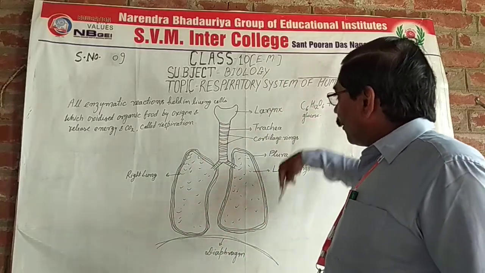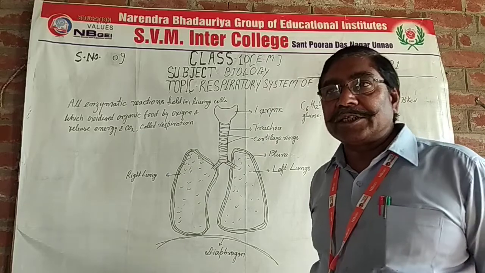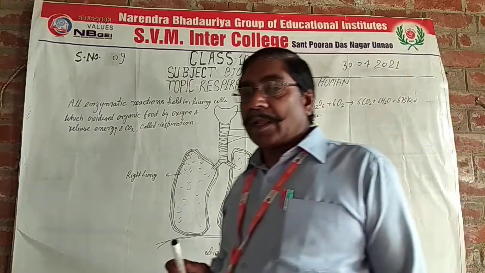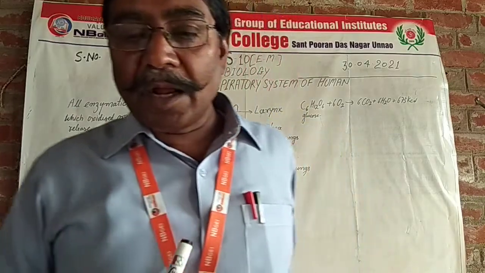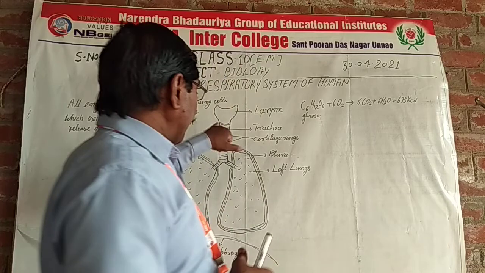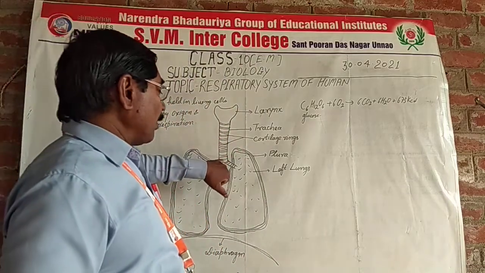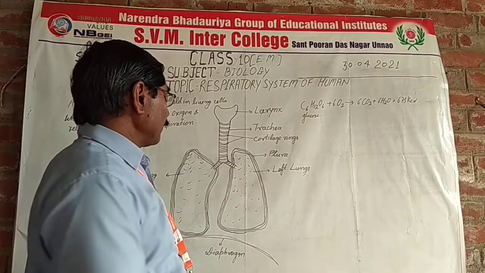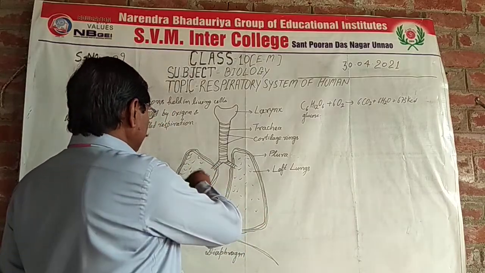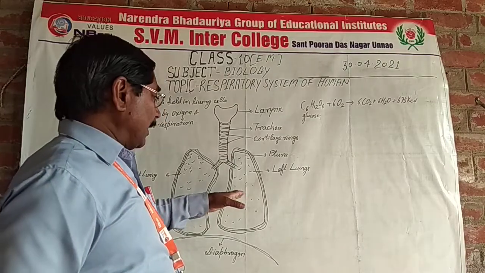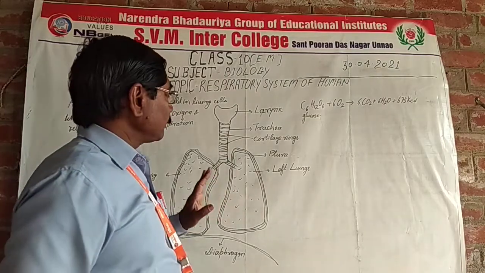This is a figure of the respiratory system. The human respiratory system has nostrils, pharynx, trachea, bronchus and bronchioles, and the main respiratory organs, the left and right lungs.